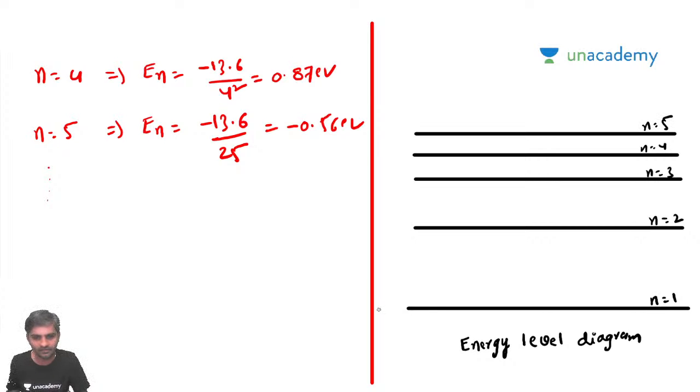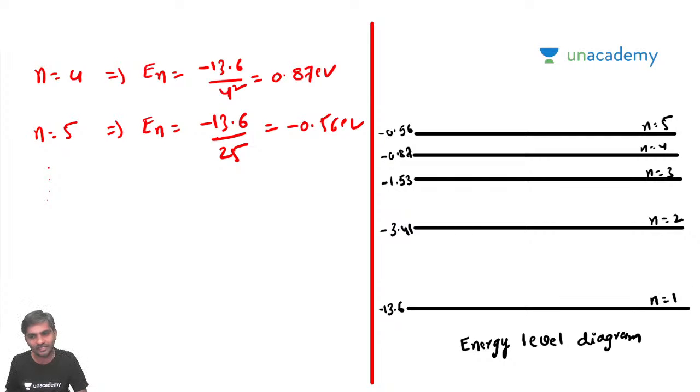And just now we have written, this is going to be minus 13.6, this is going to be minus 3.41, this is going to be minus 1.53, minus 0.87, minus 0.56.